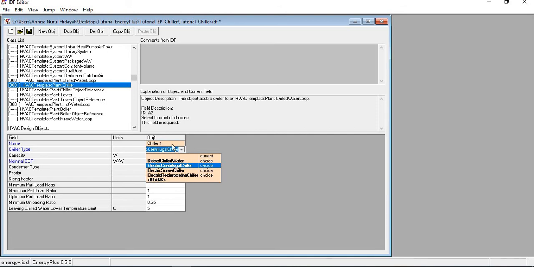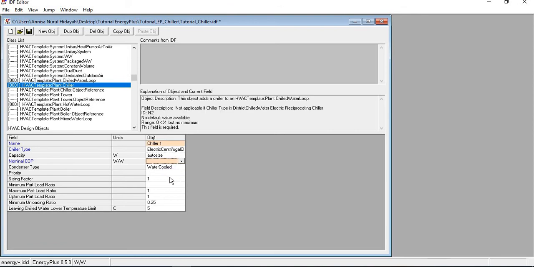Okay, so for now I will just use electric centrifugal chiller, and I will set the capacity to be auto-sized, and the nominal COP, I will set to 3 for now. Condenser type, there is water-cooled, air-cooled, or evaporatively cooled, but for now I will use water-cooled, which means I have to define the tower, the cooling tower, okay?